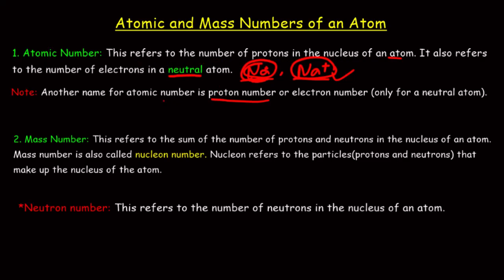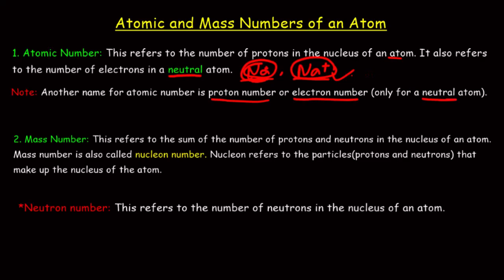So if you are asked to determine proton number, it's the same as determining the atomic number. Then also, another name for atomic number is electron number. But over here, the condition is that the atom must be a neutral atom, as explained here.